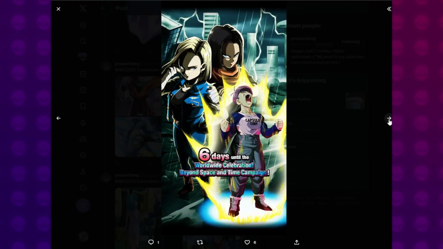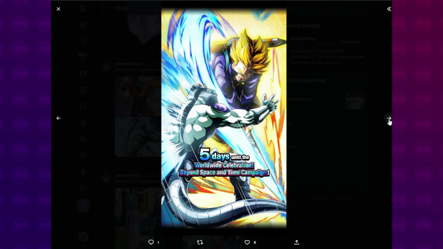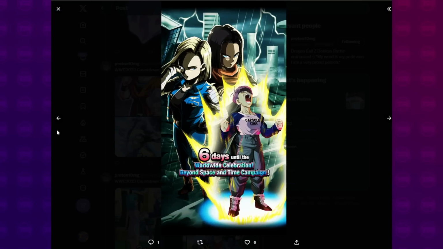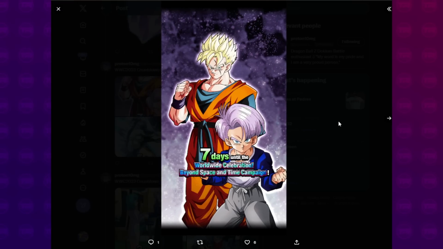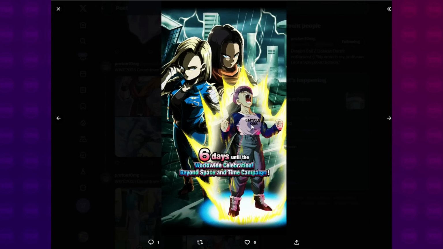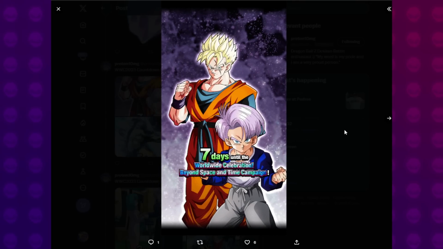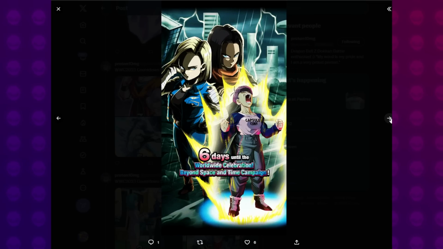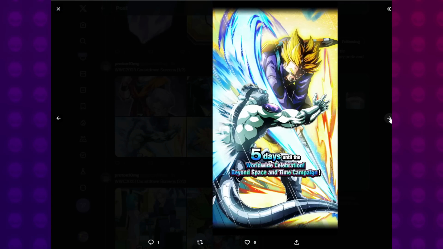I gotta admit something to you guys. I am not the biggest fan of Goku Black or Trunks. I never really cared about those two characters. I mean, I enjoyed the arc. It was fun, although it missed at the very end. But in general, I was never a Trunks fan. I liked Vegeta. I liked Gohan. Trunks was really just not my thing. I gotta say though, with History of Trunks ironically being my favorite movie / TV special, the fact that I've been seeing so much Trunks over the last week, and plus I've been sharing a lot of clips and just things about Trunks, I've sort of tricked myself into liking Trunks, and I'm actually very excited.